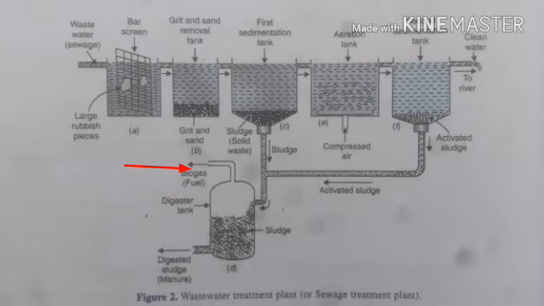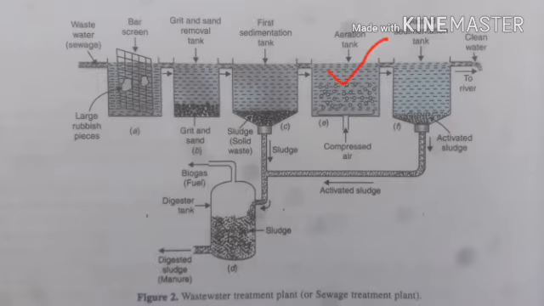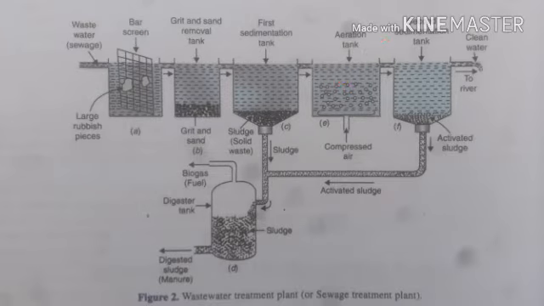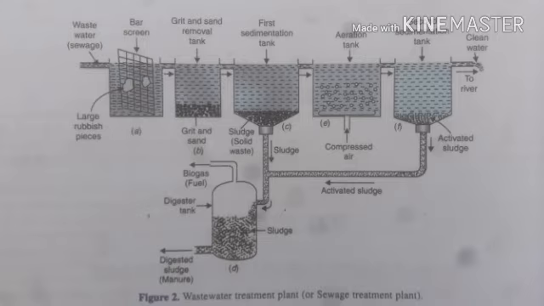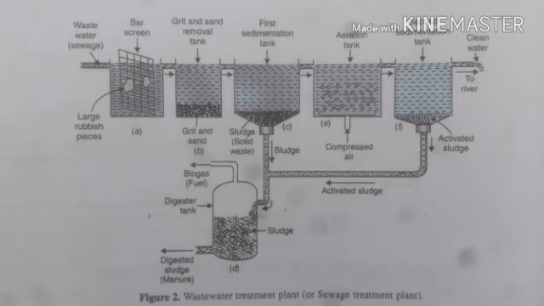Now the water becomes somewhat purified. This water is now sent to the aeration tank. In the aeration tank they apply air to it. Due to the presence of air, the aerobic bacteria grow and decompose the organic or fecal matter present in the water. This is called biological treatment. When the aerobic bacteria grow, they eat all the impurities present in the water and they become heavyweight, right?